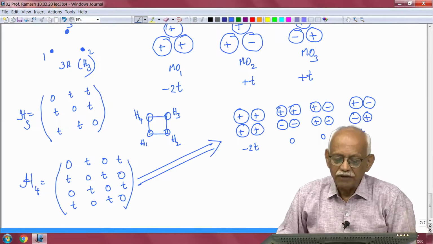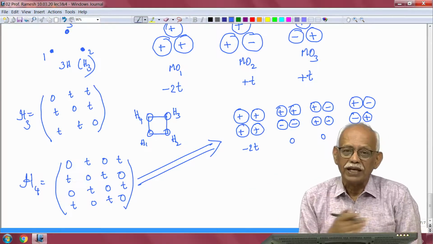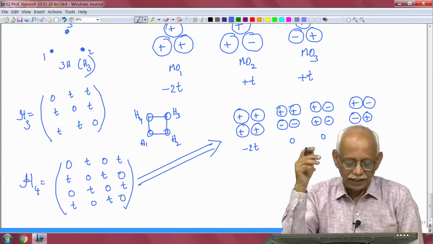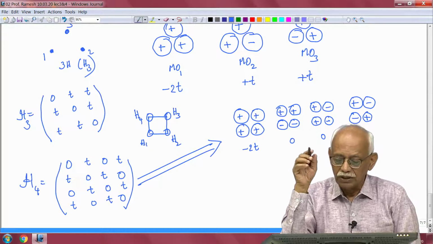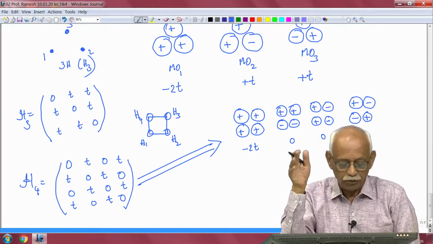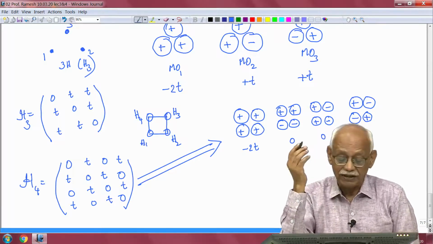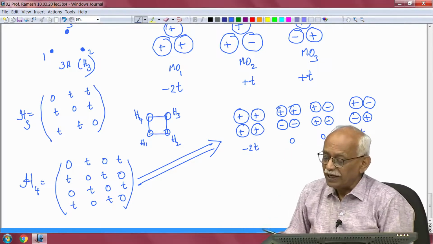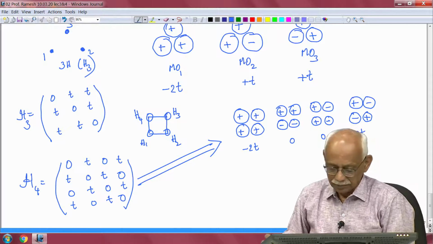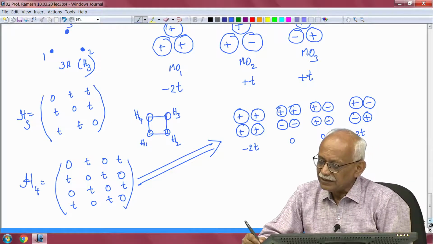Okay. So, I first wrote down the solution, but if you want you can always go back to the internet, do the solution on this 4 hydrogen atom or H4 molecule and get the energy levels for that. Now, just to continue with it, let me do H6 just for fun. H6 is of course